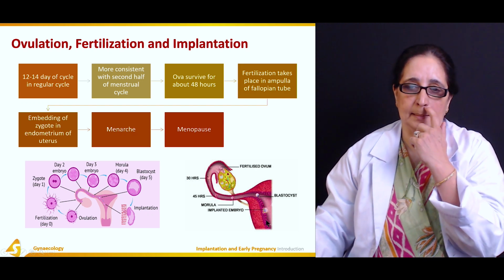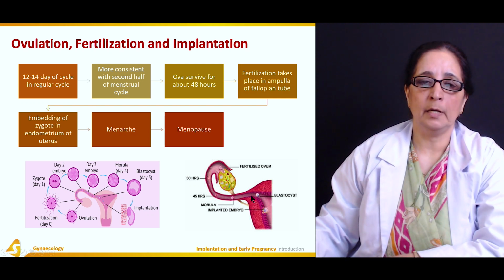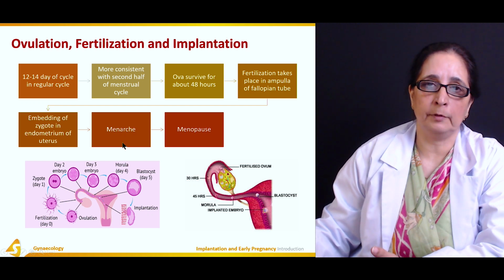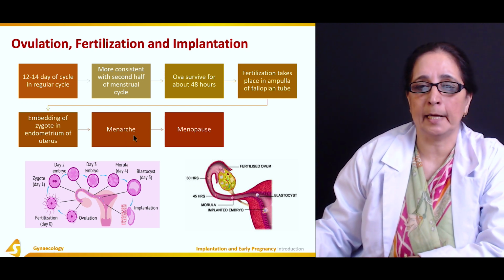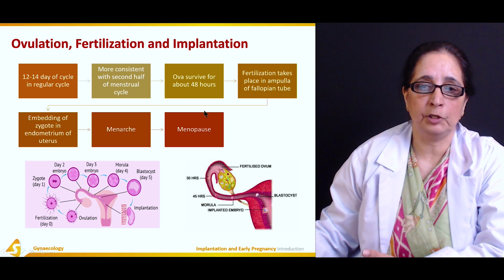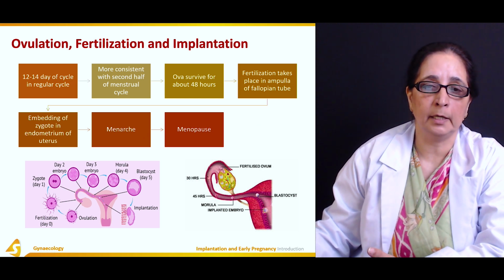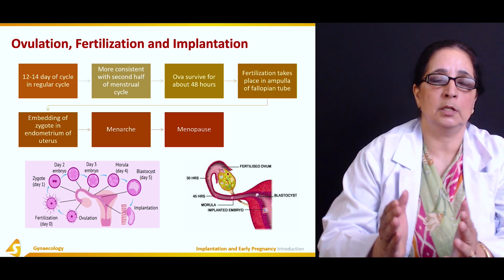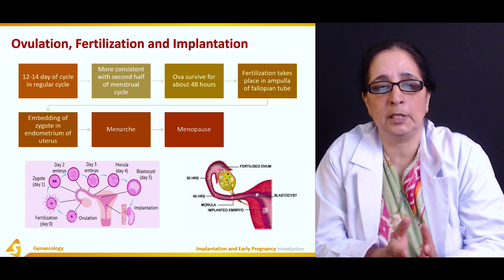Then menarche is the time when the menstrual cycle begins, and ovulation actually starts at menarche, which is at the age around 12 to 14 or 15 years.